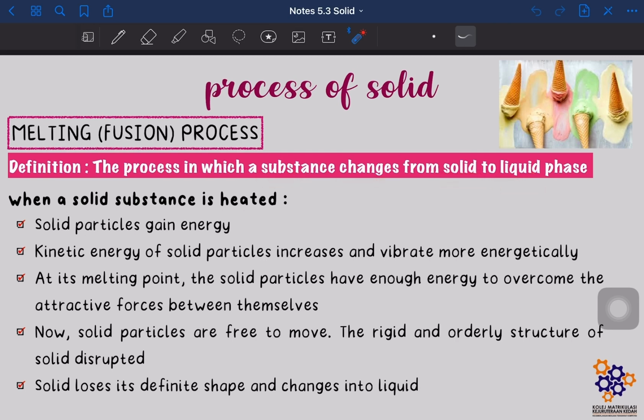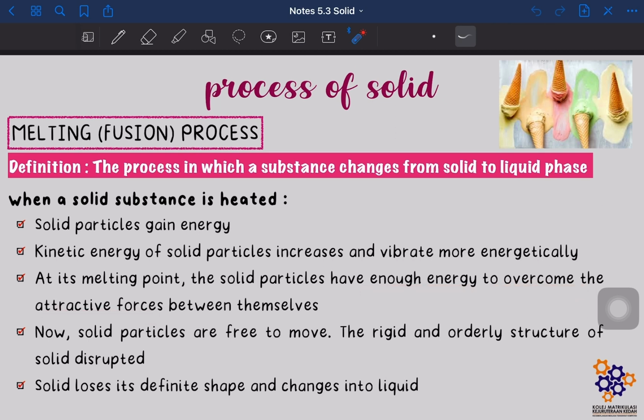Okay, so when a solid substance is heated, so solid particles will gain more energy, okay, more kinetic energy. So the kinetic energy of a solid particles increases, and the solid particles will vibrate more energetically. Okay, lebih bertenaga lah. Maksudnya bila dia gain more energy, dia akan vibrate lebih orang kata rancak. Okay, alright, and at its melting point, so bila ada certain point yang dia kata tu, bila dah sampai melting point, the solid particles ni dikatakan have already enough energy to overcome the attractive forces between the solid particles.